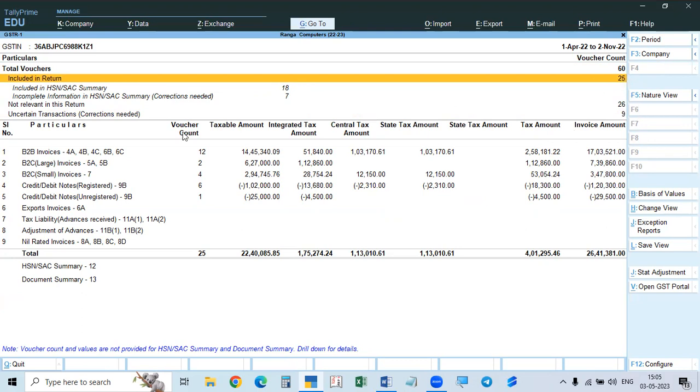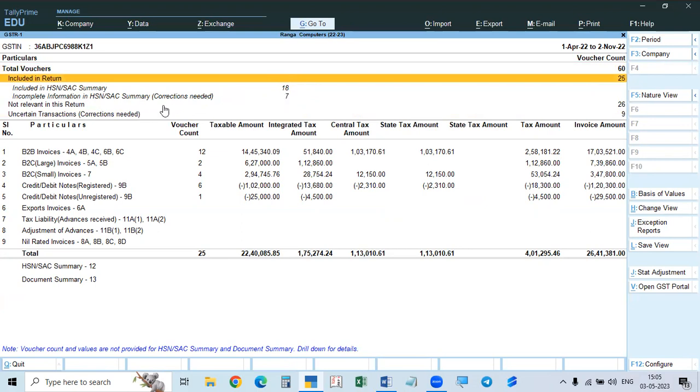Only those 25 also come to the HSN summary. Are there any errors in the HSN summary? That will show there. Here the HSN summary has incomplete information in 7 vouchers. That means only 18 are okay.